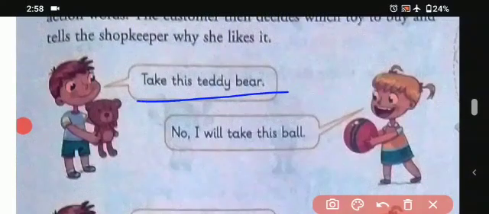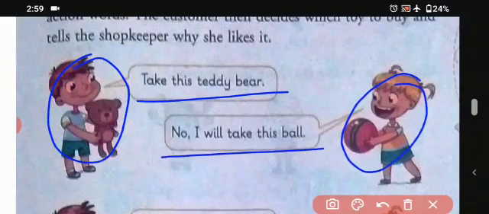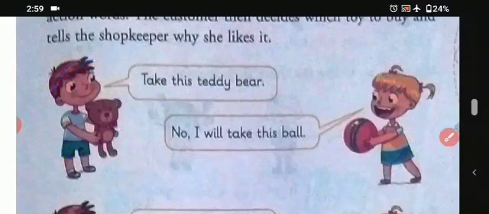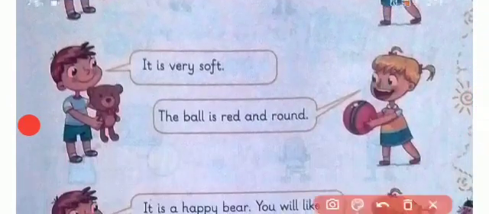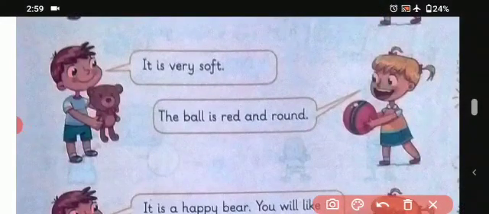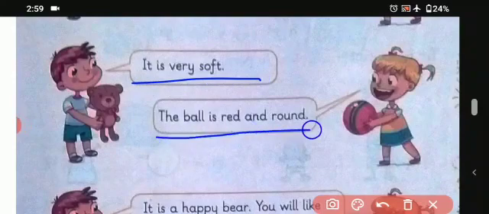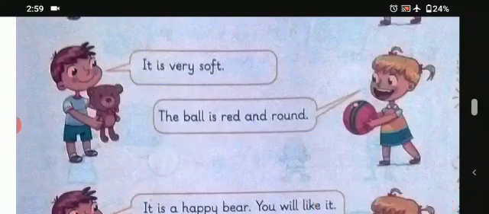Take this teddy bear, the boy says. The girl says, no, I will take this ball. So now the play has begun. The girl is saying, I don't want the teddy bear, she wants a ball. And the boy says, take this teddy bear. So now he is describing the teddy bear. It is very soft. And the girl is also describing the ball. The ball is red and round. Okay?